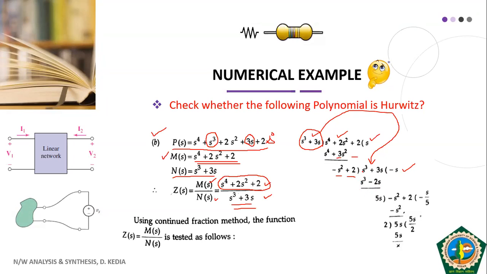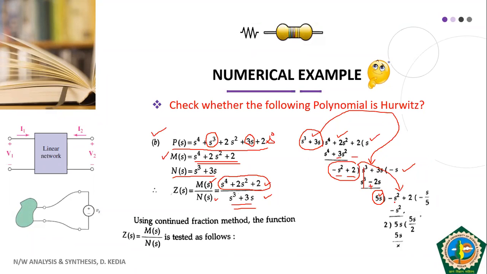If we subtract, these will be cancelled. The 3s minus, we subtract, so minus minus becomes plus, and it becomes 5s. We don't have any other term, so this remainder becomes the divisor for the next division, and this term becomes the dividend for the next step.